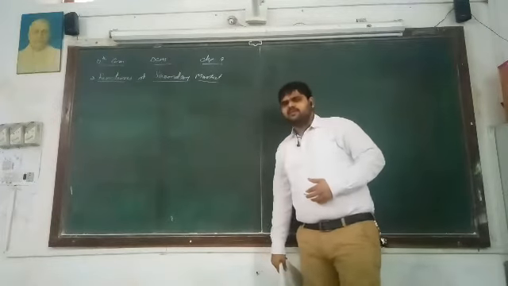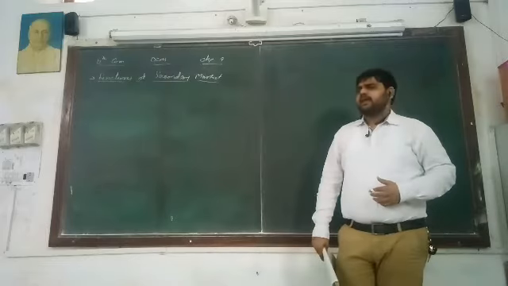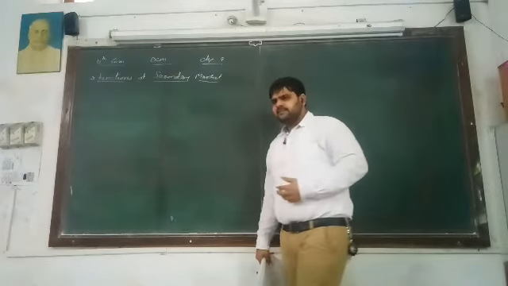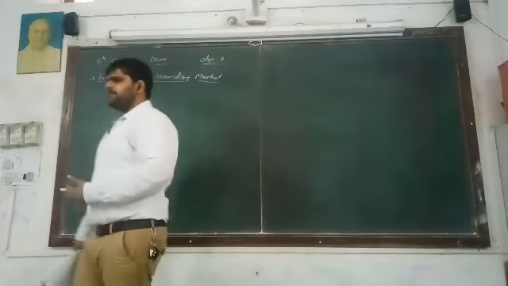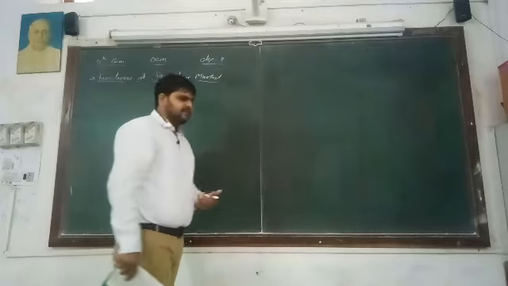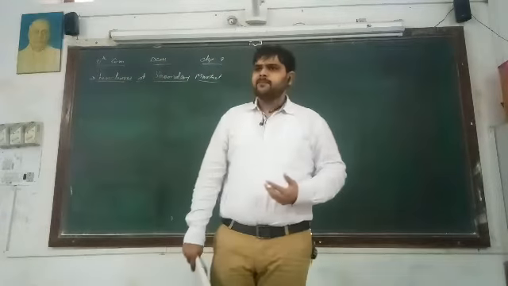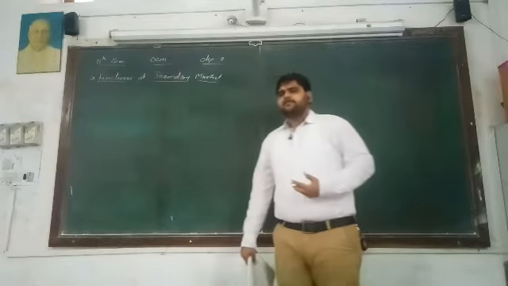Standard 12 commerce subject, chapter number 9, financial management. Last time we discussed financial management, two types of financial market: capital market and money market.